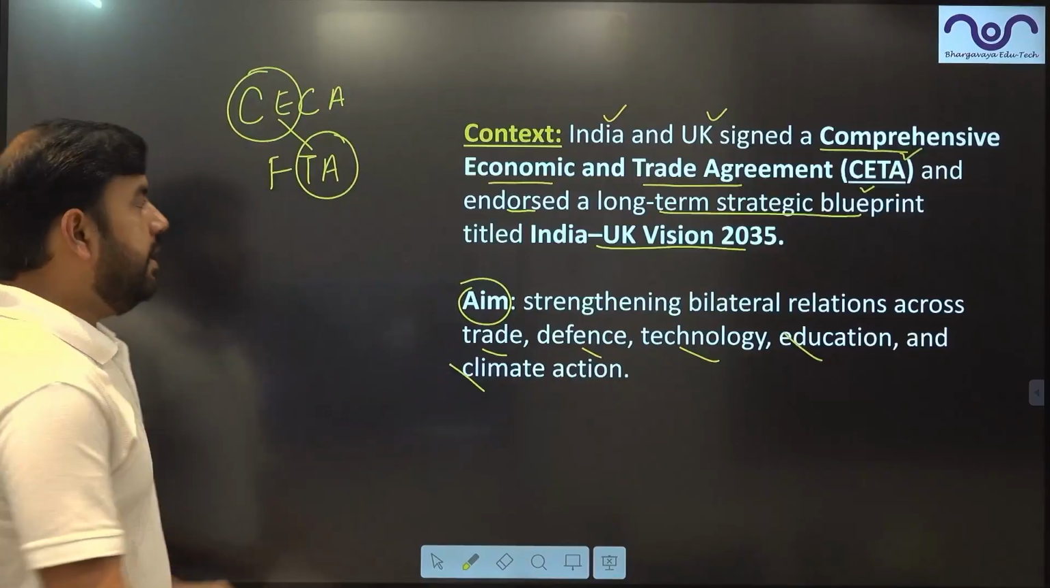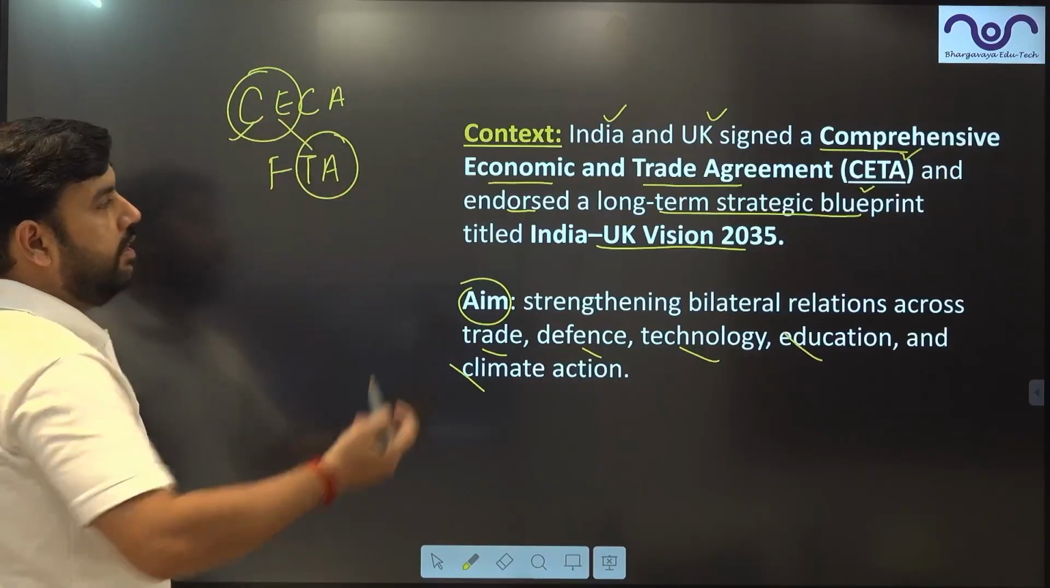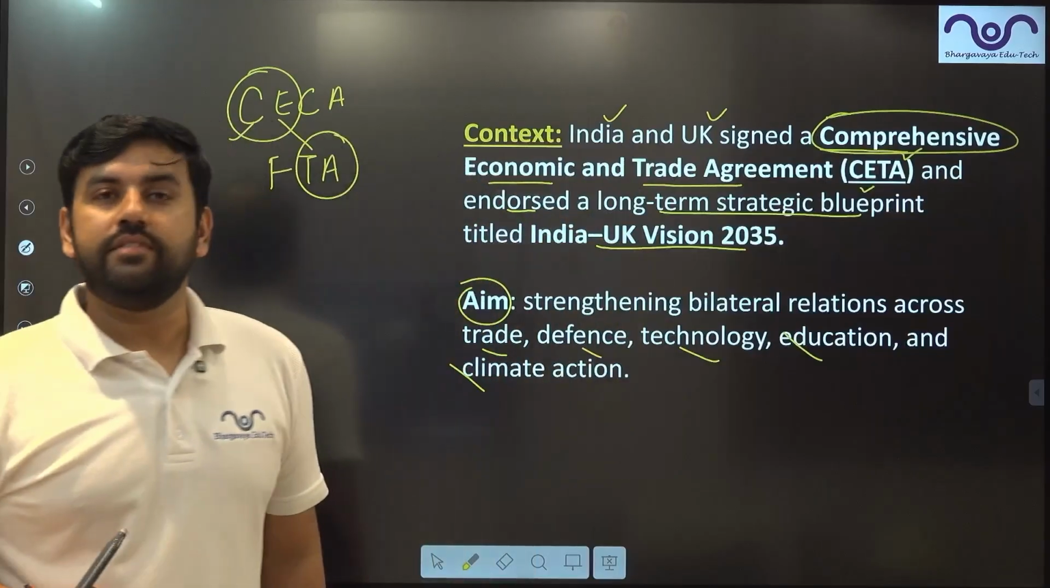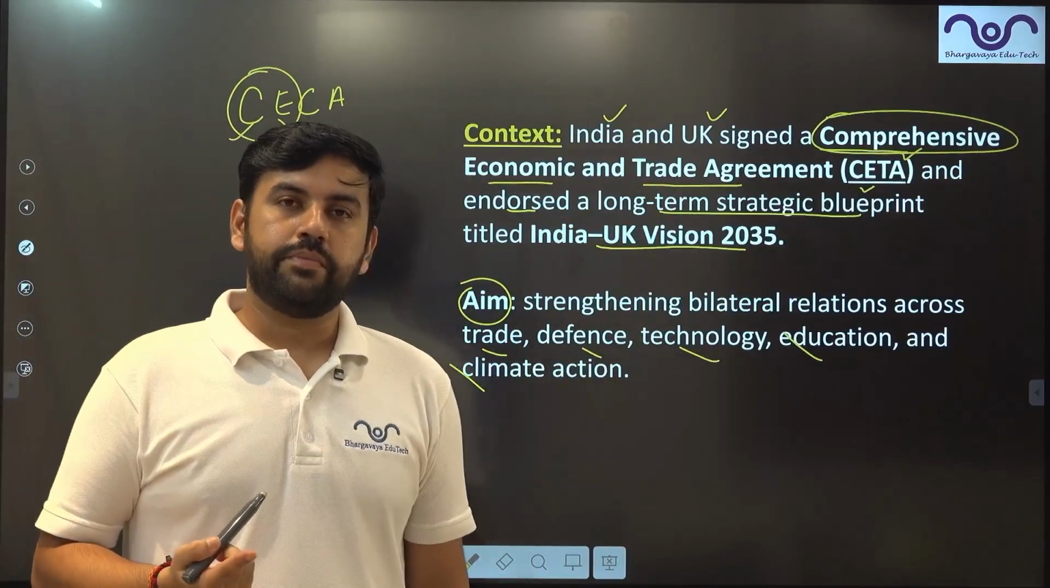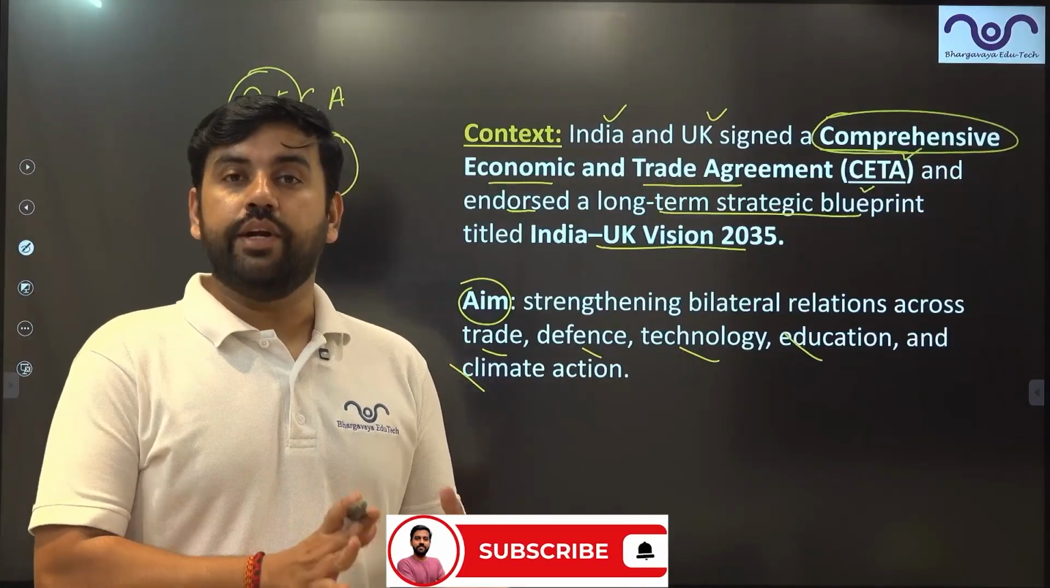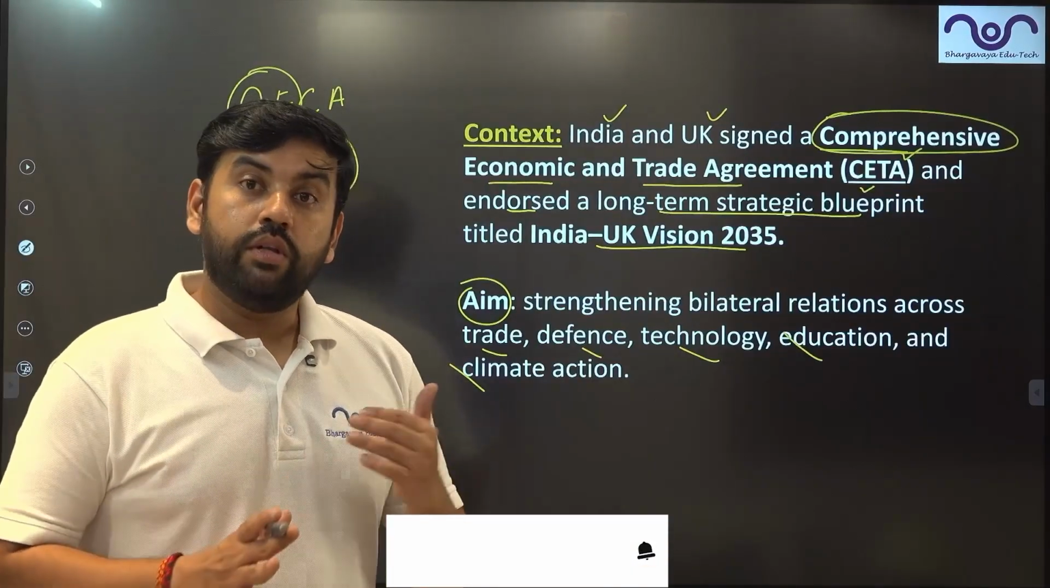The word comprehensive here, this C, right? This word comprehensive here means that it is beyond goods and services. Please understand that. So just one part of this agreement is trade. It goes beyond trade as well.